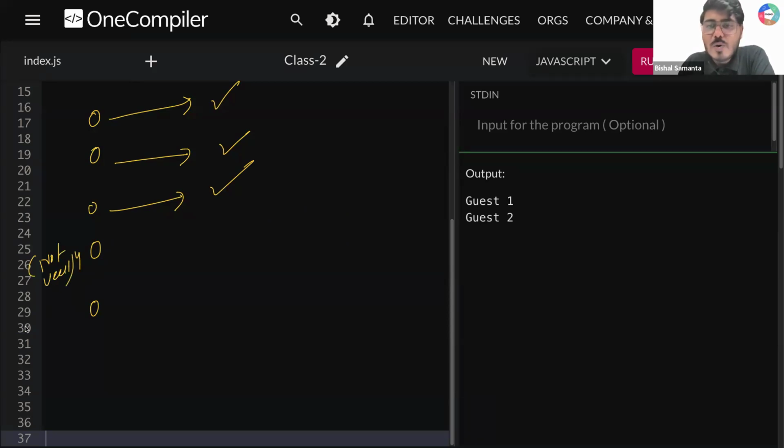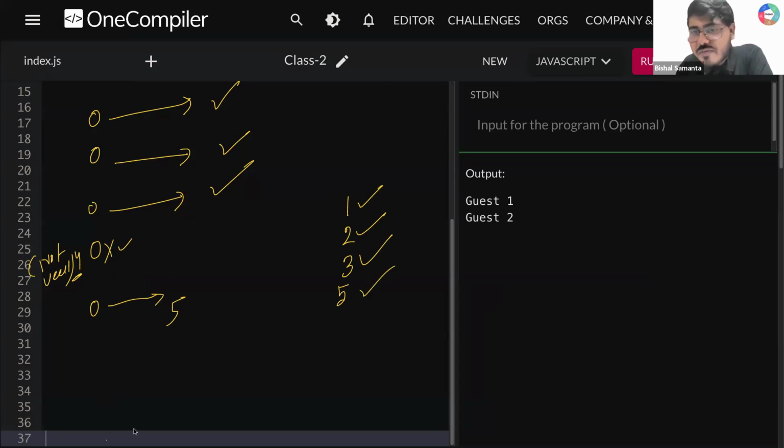What will you do? क्या बोलोगे आप? अब बोलोगे आप भले ही सीखो फिर भी चलो मेरे साथ, ऐसे बोलोगे क्या? You are sick, still you need to go with me. No, right? You will say, hey, you are not well, please wait, maybe tomorrow I can drop you. Okay, आज के लिए आप रुक जाओ. You will skip that relative and then you will move to relative number 5. So in this example, relative number 1 gone, then 2 gone, then 3 gone, but 4 you will skip because 4 is unwell, right? And then you will continue with 5. Is that clear? Story is clear?